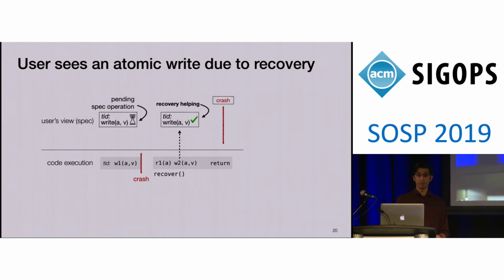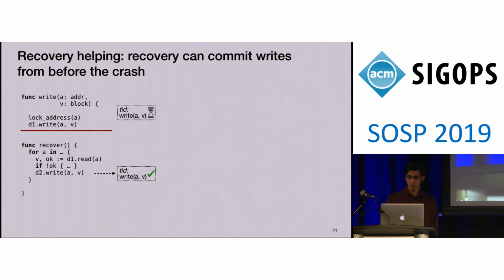It's this action that we call recovery helping, because recovery has completed an operation that was started prior to the crash. That's the kind of reasoning that we want to formalize in Perennial. So just returning to the code, we've seen how this works abstractly, but we also need to prove something formal about the code. The proof needs to show that whenever recovery copies, some thread was indeed writing to disk, because that's the only reason why this is justified.